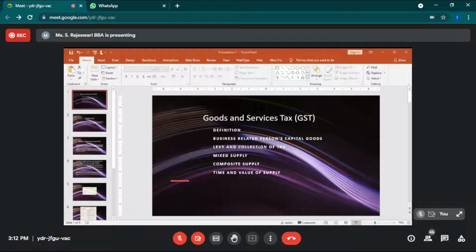Example, the same example, that is Tata Motors and Tata Steel. Okay, so Tata Steel supplies some goods worth rupees 1,50,000 according to the market value. For this they have not given any value of supply, just the worth of goods has been given.